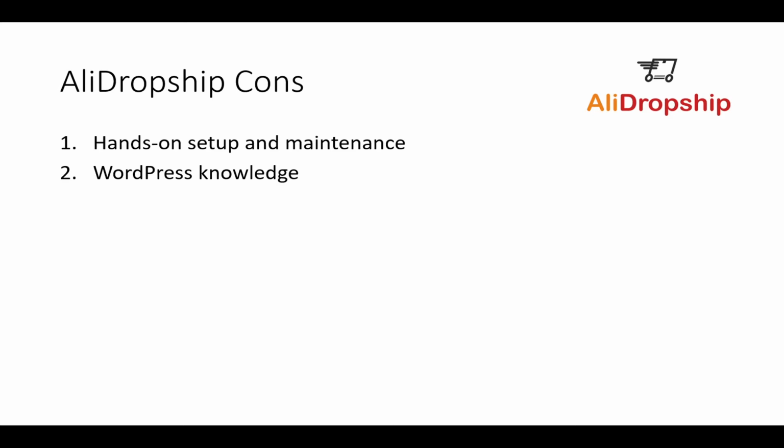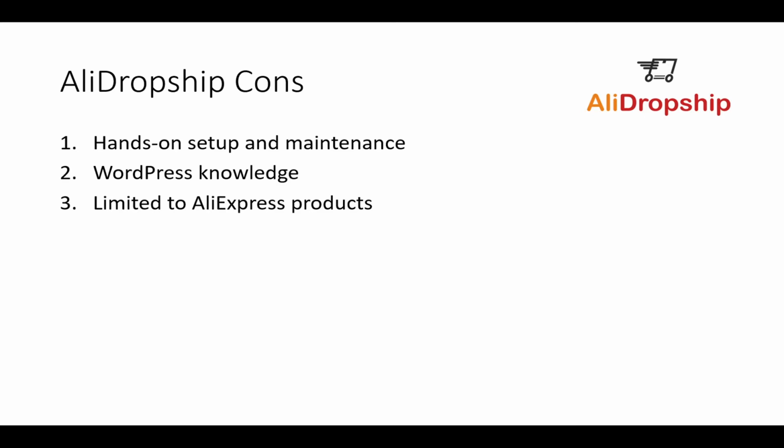The next con here with AliDropship is that you're limited to AliExpress products. So that's one of the major drawbacks here, is that you can't actually add any other products that you want to if you are utilizing AliDropship within WordPress. So you're limited to those AliExpress products, whereas with Shopify, you can add as many different other dropshipping apps.